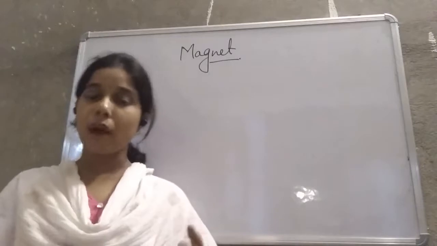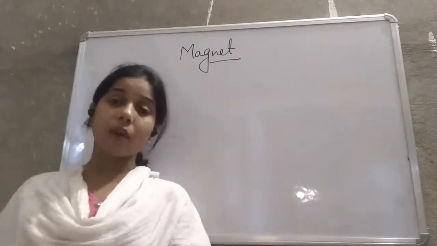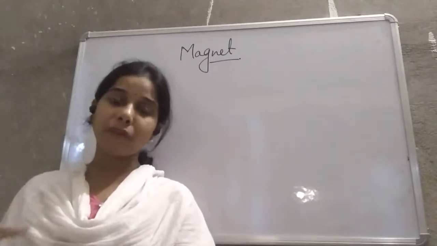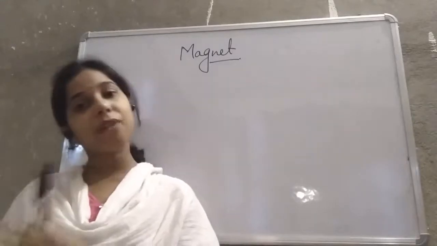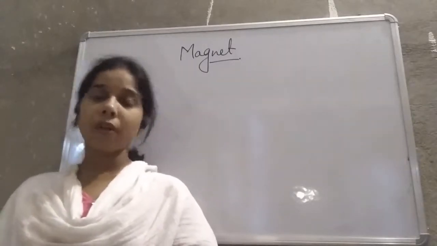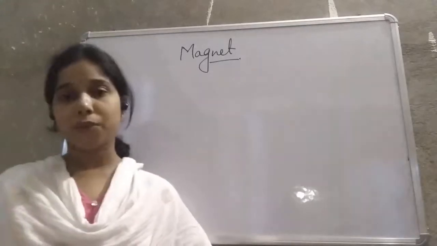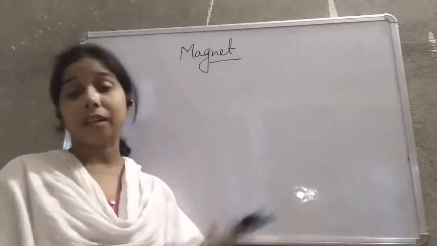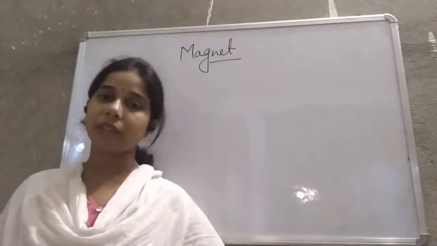He found that the rock he was sitting on had the power of attracting iron substances towards itself, and from that discovery, magnets came into the field of research, and we understood that some materials have this power of attracting objects towards themselves.